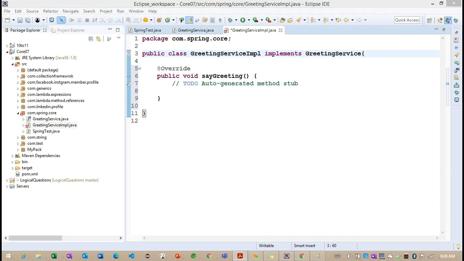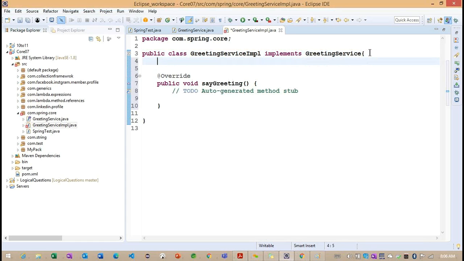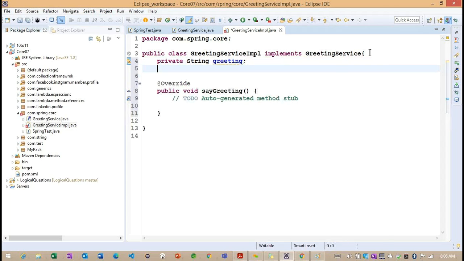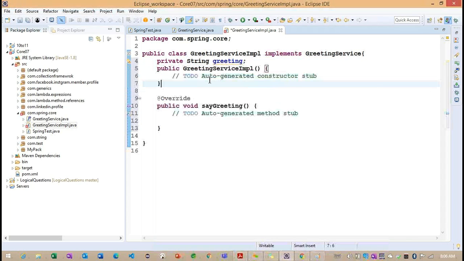Basically, we defined a simple interface, and finally we are trying to define messages. Before adding the message, I write private, defining one variable called greeting, and I'm providing a default constructor.